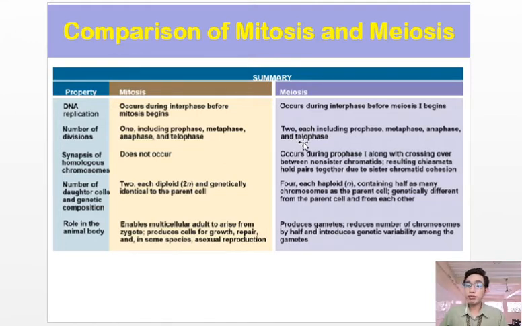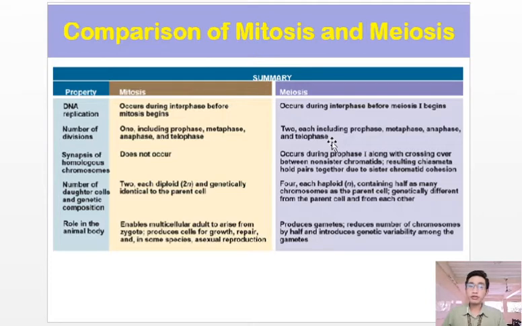Meiosis 1 includes prophase 1, metaphase 1, anaphase 1, and telophase 1. For meiosis 2, it includes prophase 2, metaphase 2, anaphase 2, and telophase 2 stages.